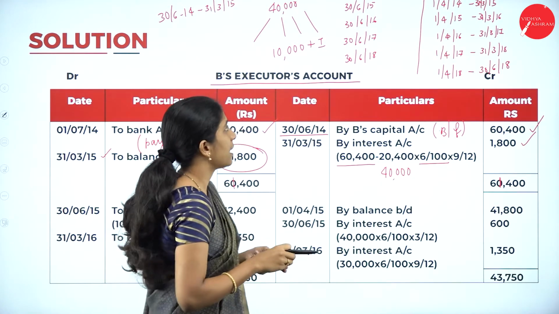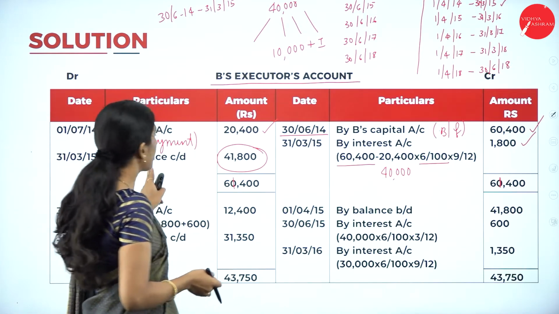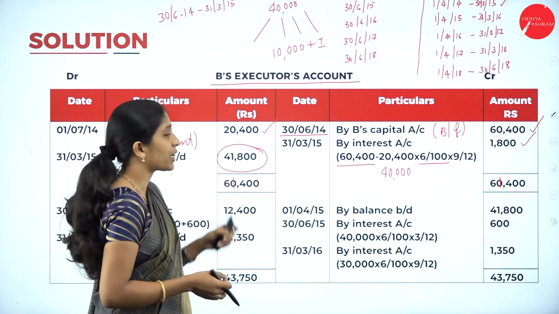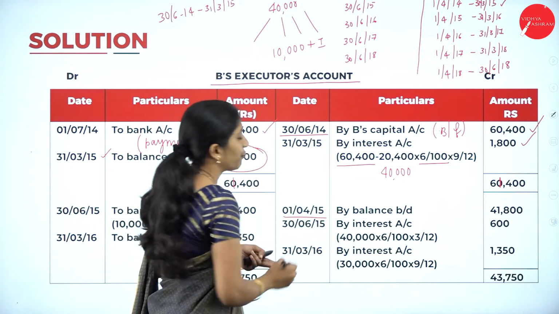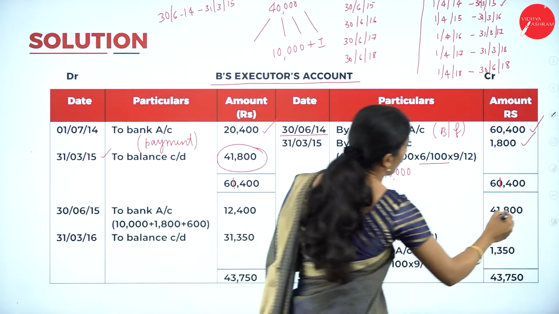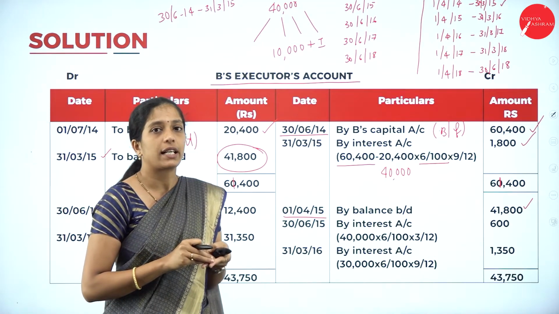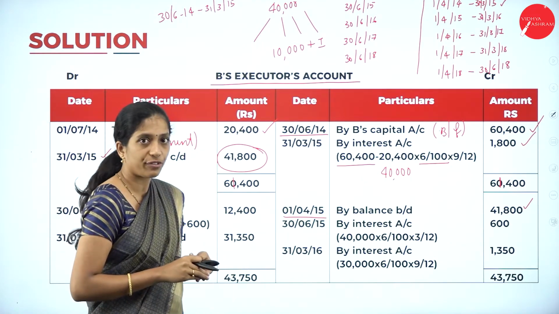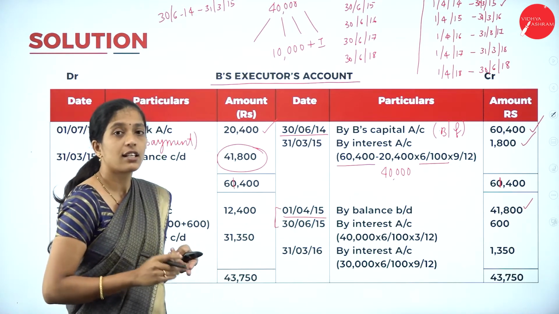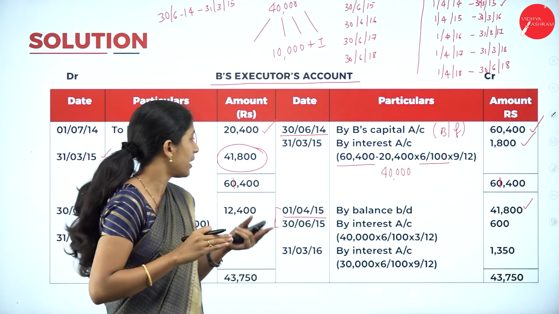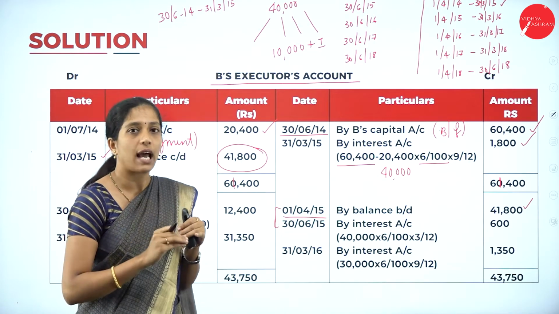Now come to the second year. So we are done with the first year. Now coming to the second year, whatever amount you have carried down, that is 41,800, has to be brought down in the next year. That is 1/4/2015, balance brought down 41,800. Next, on the date of death, we have to calculate interest, that is 30/6/2015. From the beginning of the financial year till the date of death, how many months? 3 months. That is April, May and June. So for those 3 months, we have to calculate interest.